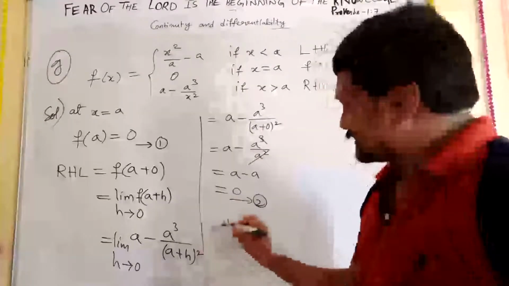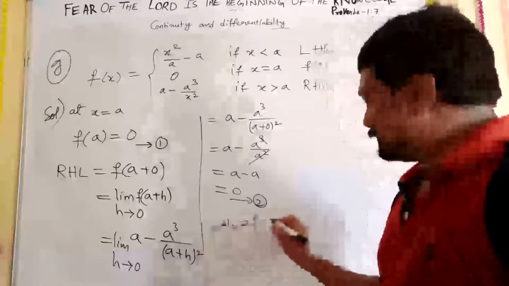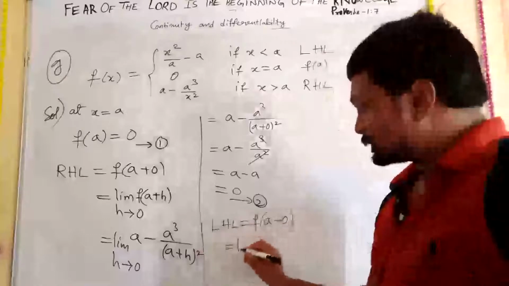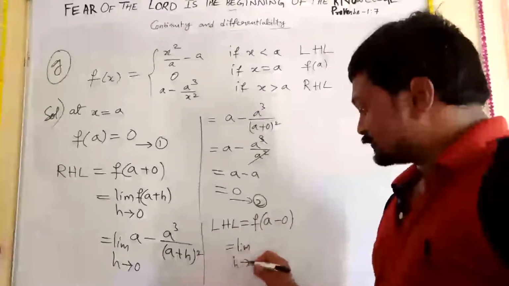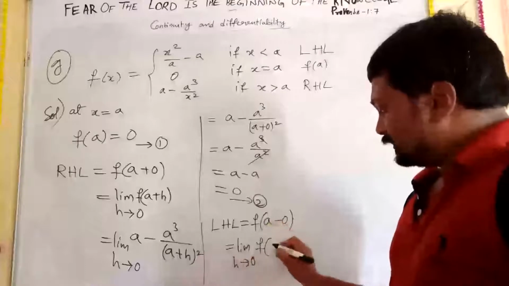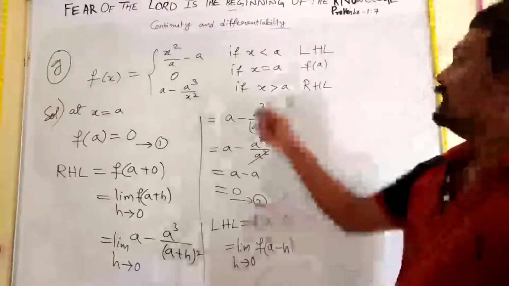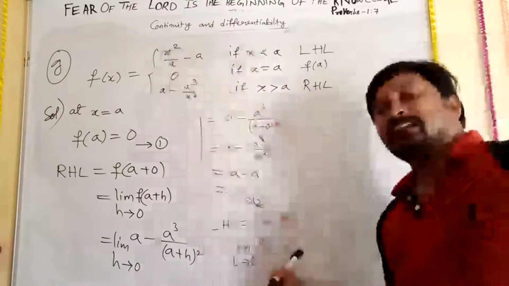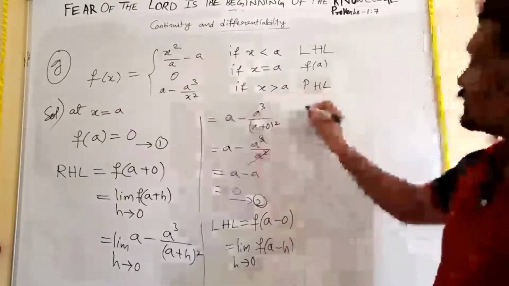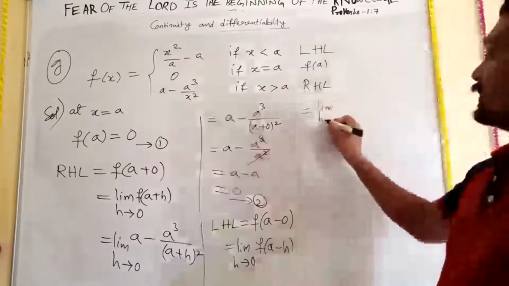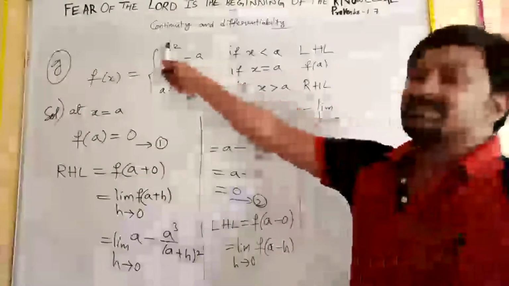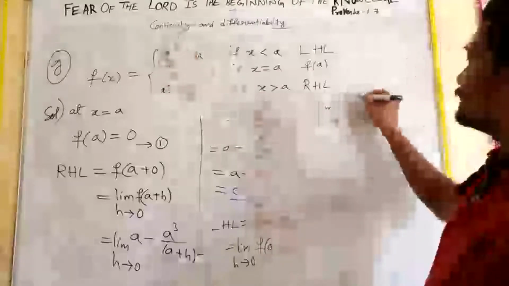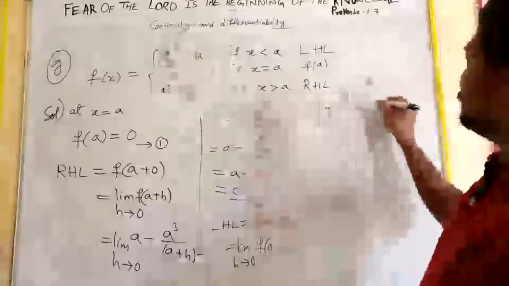So now LHL is equal to f of a minus 0. That is nothing but limit h tends to 0, f of a minus h. So here in this left hand limit, wherever x is there, substitute a minus h. So now I'll substitute, just check here, limit h tends to 0. Here x is there, I need to substitute a minus h. So write a minus h whole square upon a minus a.